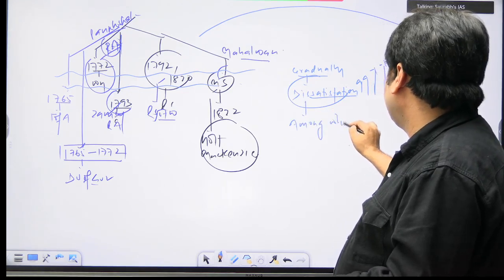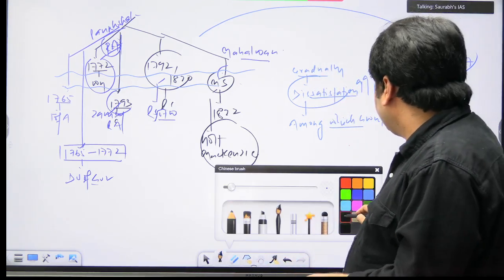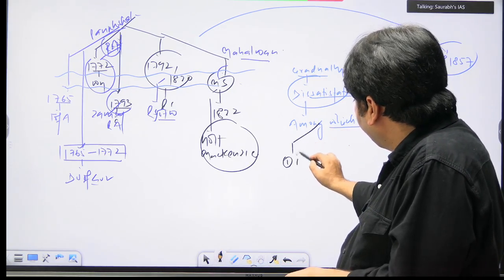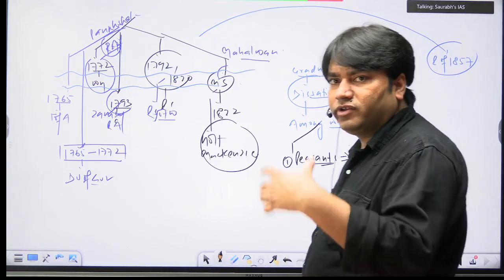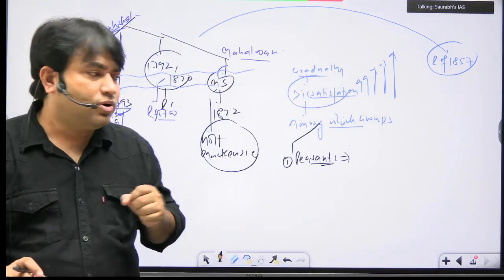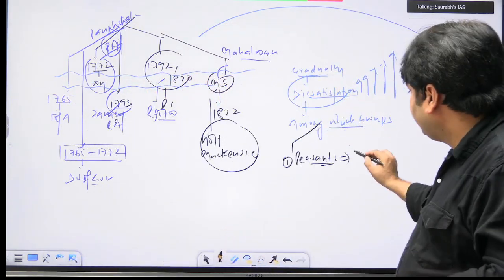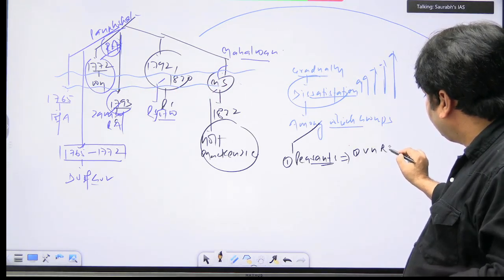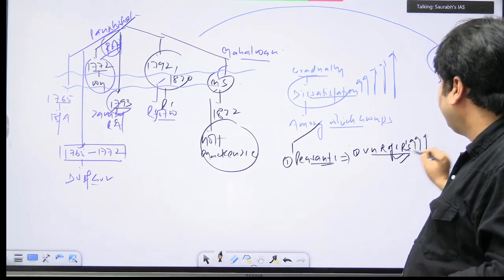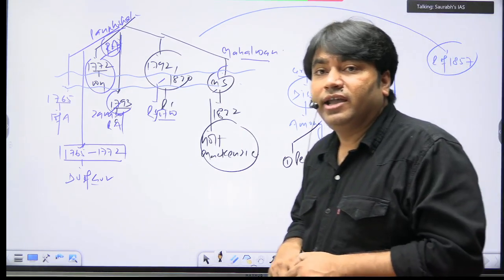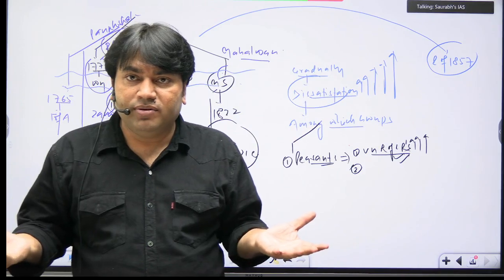Now dissatisfaction among which groups? This we need to understand. The first group will be the peasant, because the ultimate burden shifted on the shoulders of the peasant. पहला dissatisfaction किस पे होगा? Peasant पे. Why will the peasant be dissatisfied? We all know. Very high rate of land revenue. Peasant was unable to pay. So obviously the peasant will be dissatisfied.